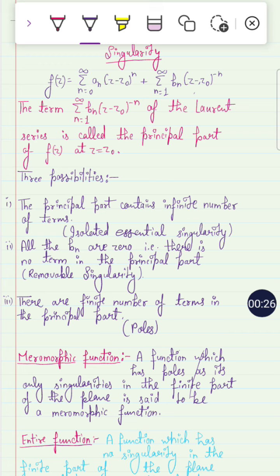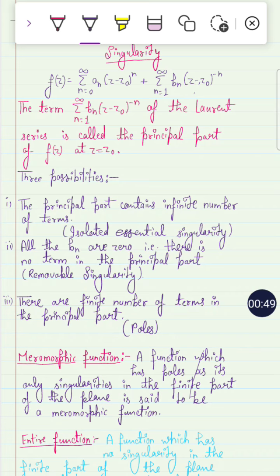This power series is called a Laurent power series because it has a principal part. This part is called the principal part because of the minus n power at z equals z naught, right? How do we find the singularity? What is the meaning of singularity? Singularity means the point where the function is not defined.